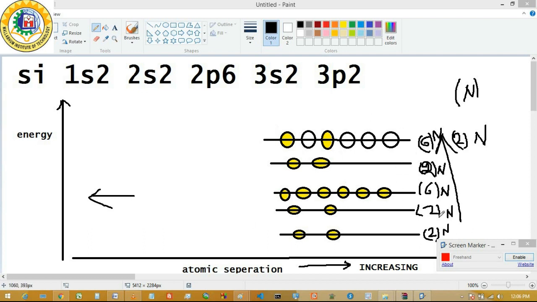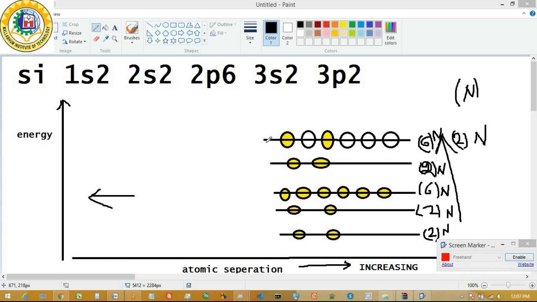This is for the single atom system, and on the right side we write, if it is an n atom system, then instead of 2 it is multiplied by n, and instead of 6 here it is multiplied by n. And for the single atom system, out of the 6 states in the 3p state, only 2 states are filled up.